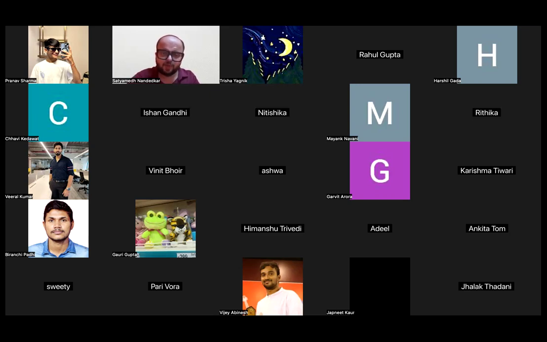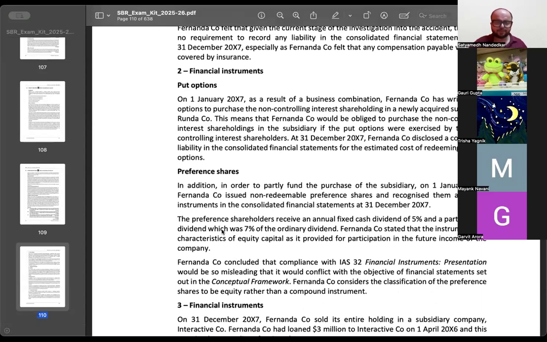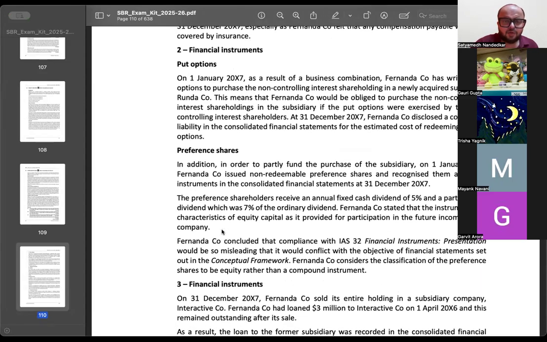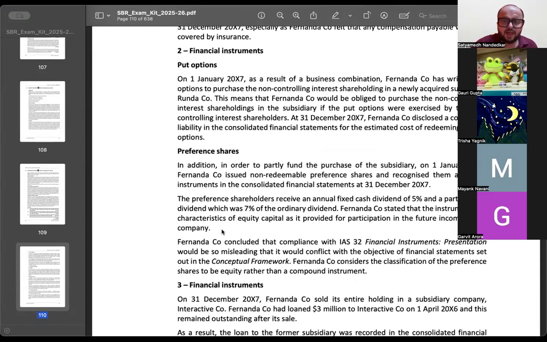Let me show you one more question. We have actually done this in class, Fernanda company. So have a look at this. On 1st of Jan 2007, as a result of a business combination, Fernanda Company has written put options to purchase the non-controlling interest shareholding in a newly acquired subsidiary, Randa Company. This means that Fernanda Company would be obliged to purchase the non-controlling interest shareholdings if the put options were exercised by NCI holders. Fernanda Company disclosed a contingent liability in consolidated financial statements.